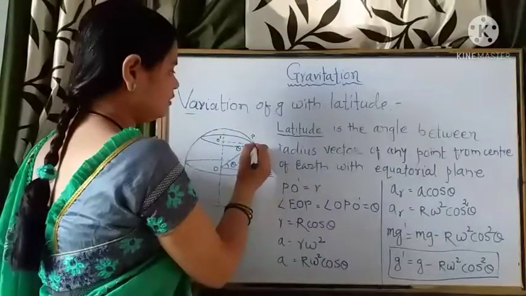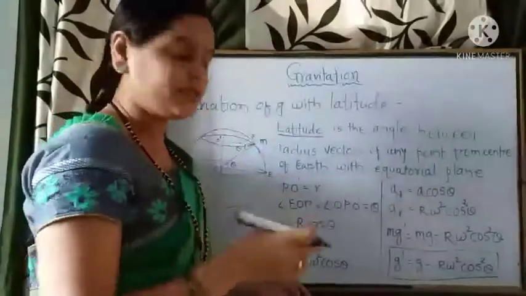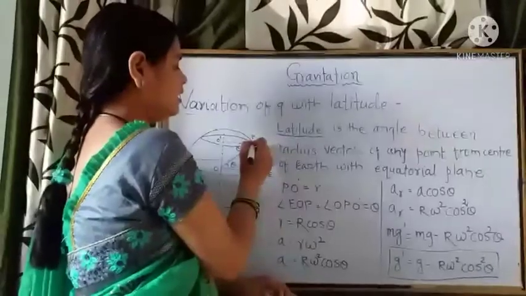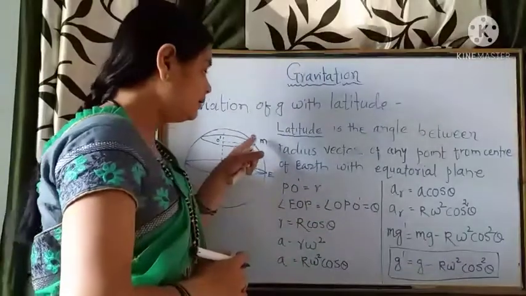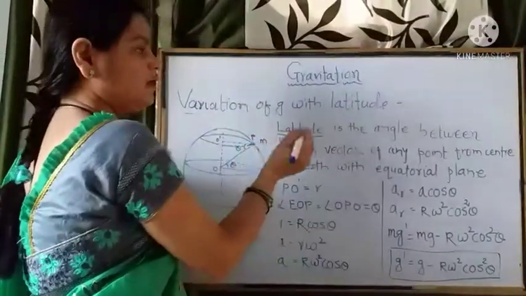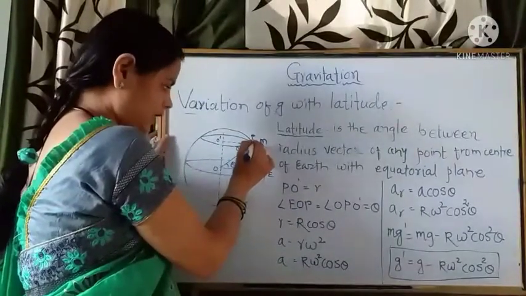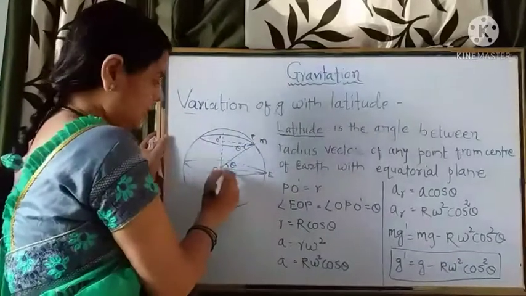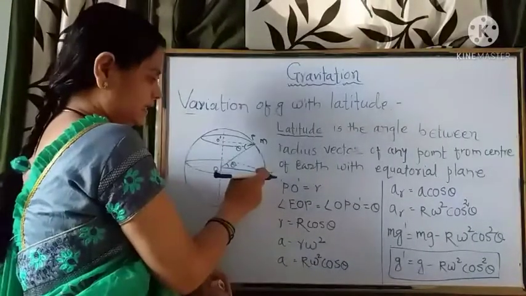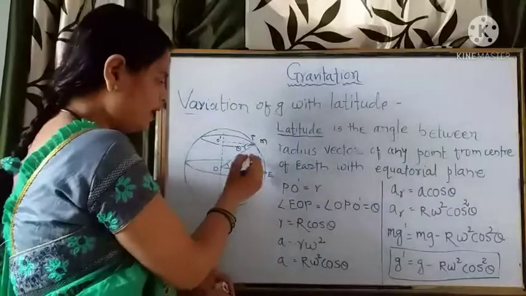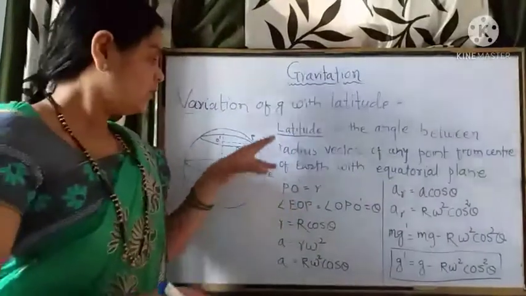Suppose any object of mass m is lying on the earth at this point P. If we draw the radius vector from this point P to the center of the earth, and this is the equatorial plane, the equator we have drawn, then this angle is made by the equatorial plane with the radius vector.